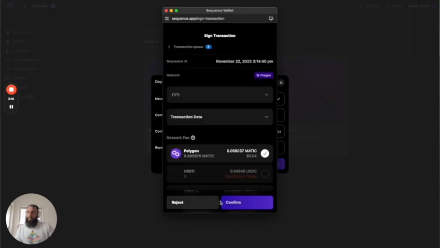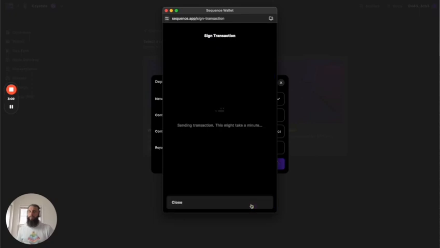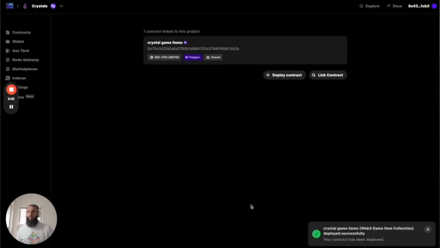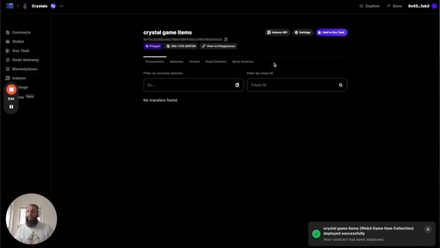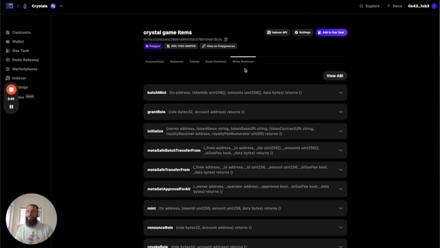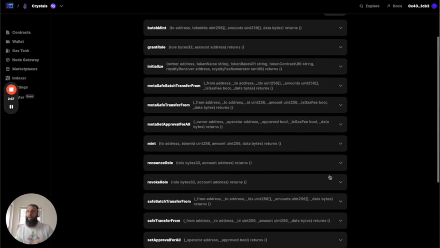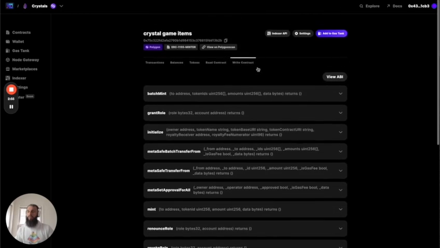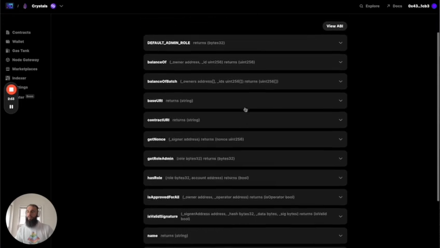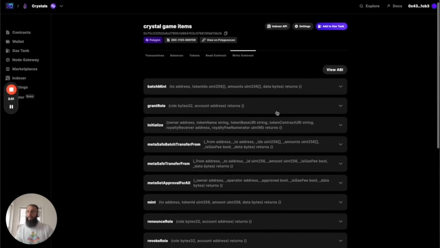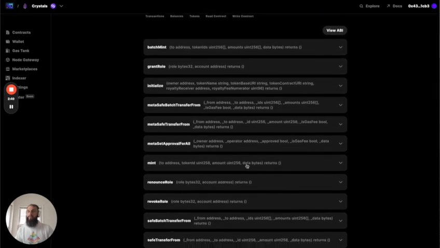Alrighty. So first we have our little fee here to deploy this. I'm going to deploy it on Polygon. And now we have our smart contract. Now when you open your smart contract, you can go to Write Contract right here. Underneath Write Contract, you can go down and look at all the different things. You can also read these things as well. But by writing, you can go straight to the mint function.